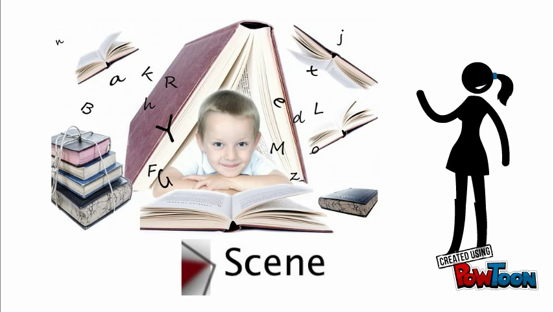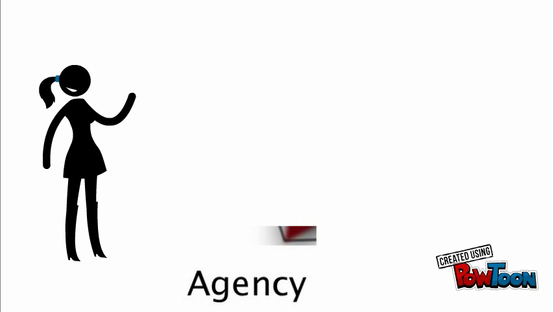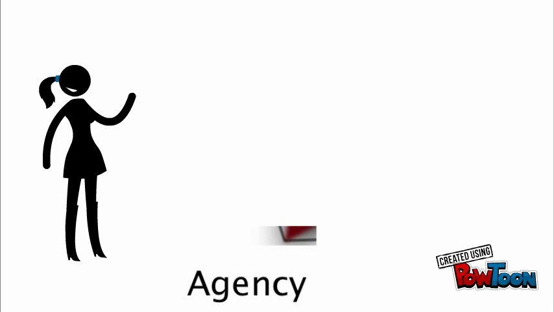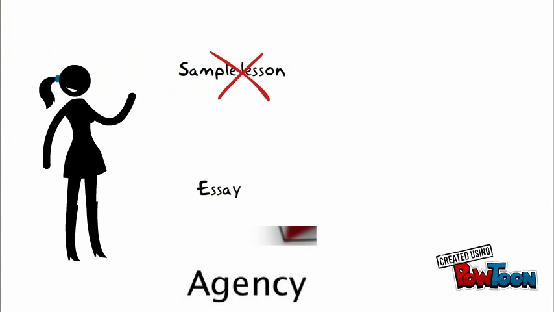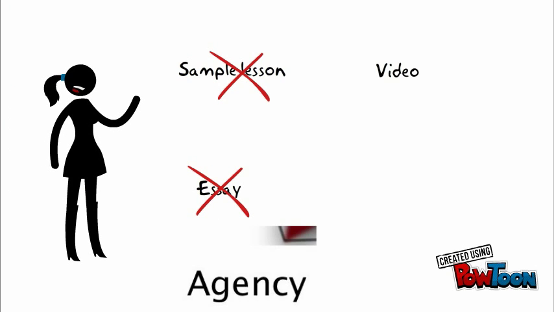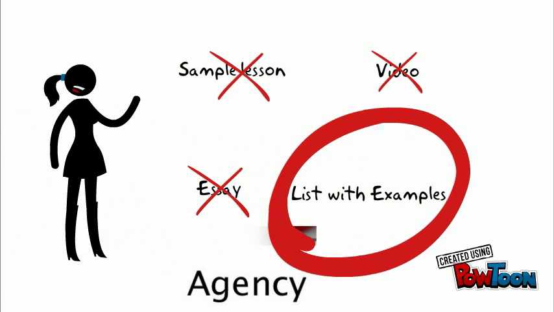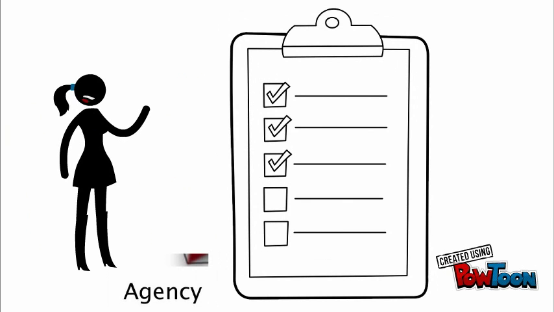The agency of the Pentad explores the how. How does the teacher perform the act? Agency is the subject of the post and where I need to do most of my thinking for this post to be successful. A sample lesson is too narrow. An essay will not provide as much explanation. A video may not be able to highlight everything in the best way. A list of examples is the way to go. I'm ready to start brainstorming my list.